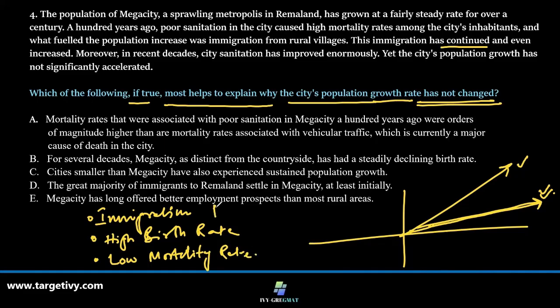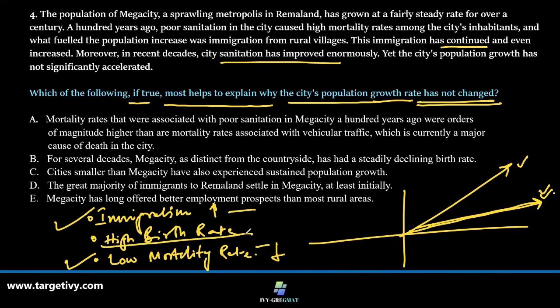The sanitation has been better, so the mortality rate has gone down. So these two are contributing to the growth of the population.